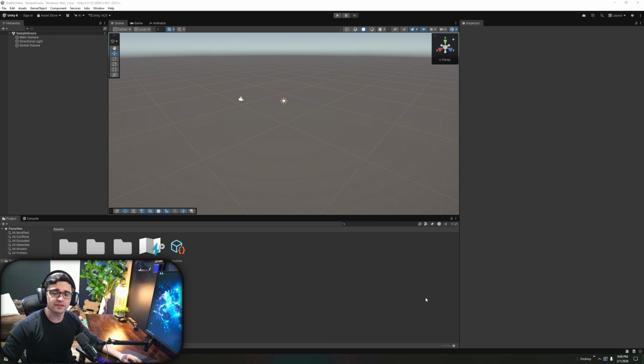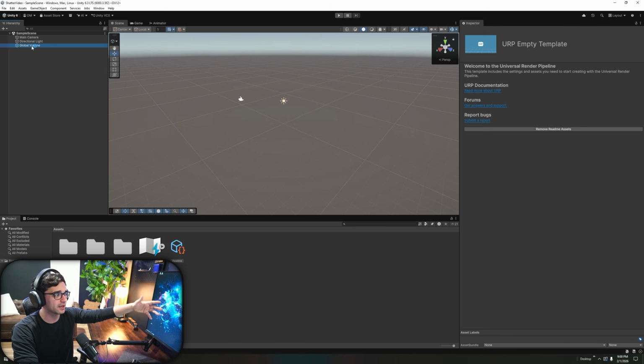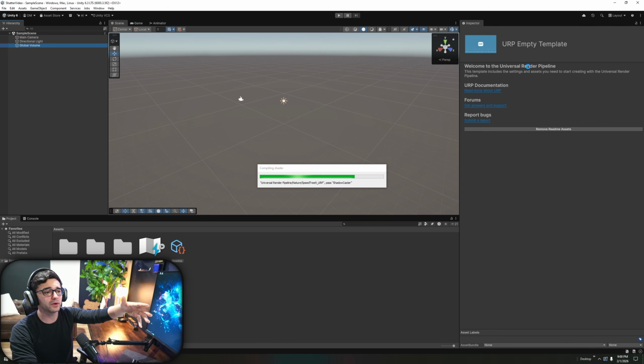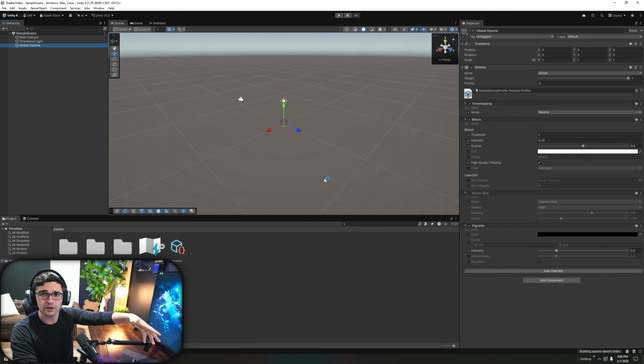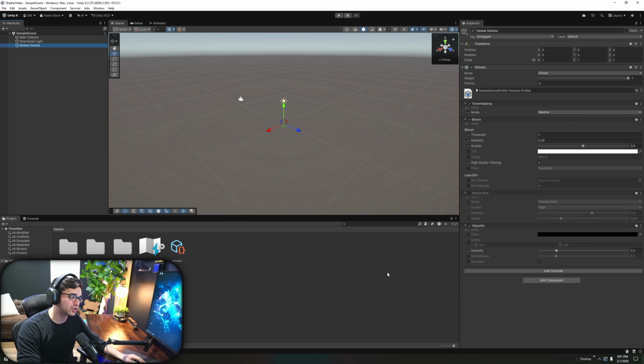Okay, my Unity just loaded, and this is what it looks like. If you've been with me with Unreal, it's pretty similar to that. We're going to have a hierarchy, a list of items that are inside our scene, on the left here. This is our scene on the right. And then our Inspector is their version of a details panel. Essentially, if I click on global volume over here, it's going to finish loading first. Once it finishes loading, the inspector is going to give you the options I have to adjust or change the global volume, right? The bottom right here, this is called a project panel. And this is mainly where we'll work. It's going to be all of our stuff. It's going to be put in there, okay?